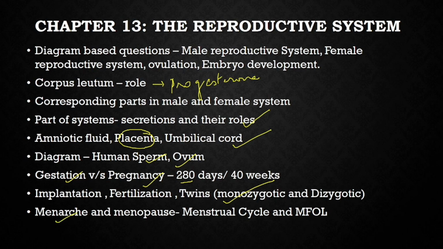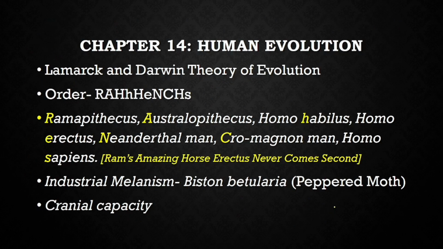Menarche is the initiation of the menstrual cycle, and menopause is the stoppage of the menstrual cycle. Know the different phases: the menstrual phase, the follicular phase, the ovulatory phase, and the luteal phase. Go through it in detail. The video is already uploaded, children. The link of that video is also in the description, so go through the same. That is all about your reproductive system.